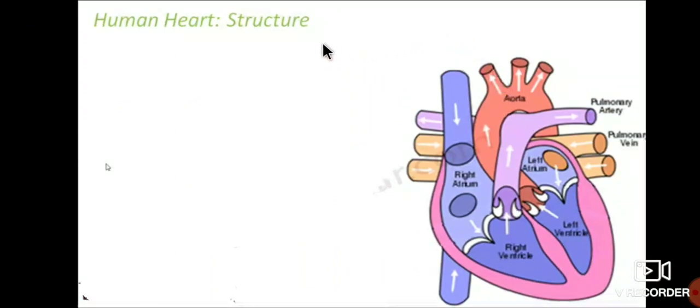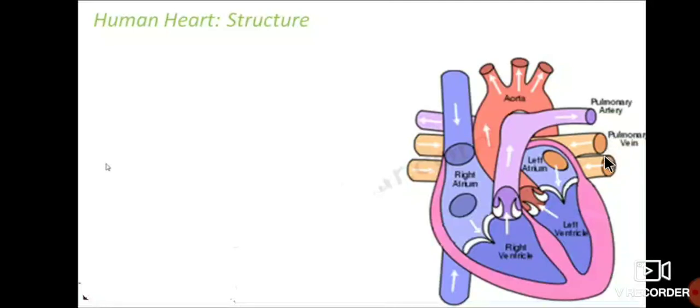This is the structure. In the exam they will ask, draw a neat labelled diagram of the human heart. They will ask it as a 4 marks question. See here, blood enters the body and goes to the different parts of the body. This is called the aorta, and this is the left atrium, right atrium, left ventricle, and right ventricle. And here are the pulmonary arteries and pulmonary veins.